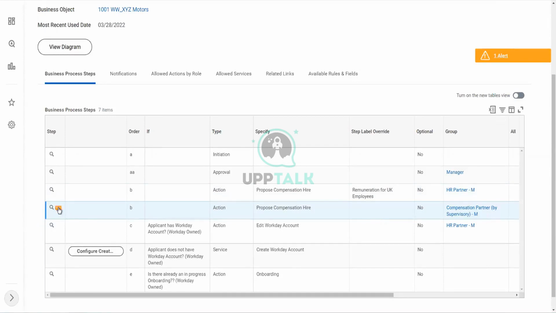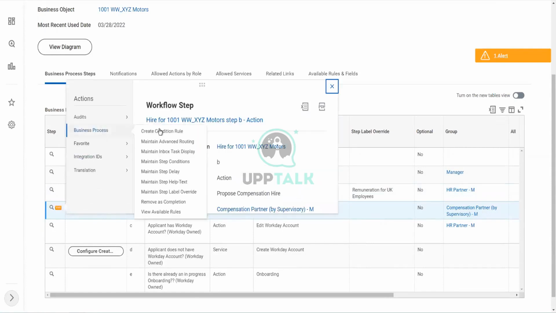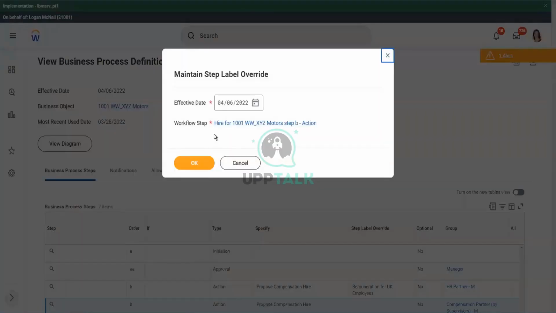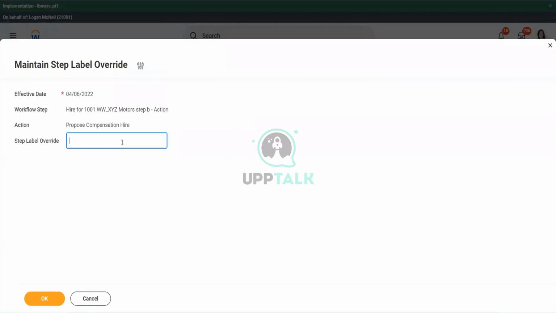This one. Business process, maintain step label override. Okay, and let's call it, as US people are mostly doing compensation, compensation for US employees.